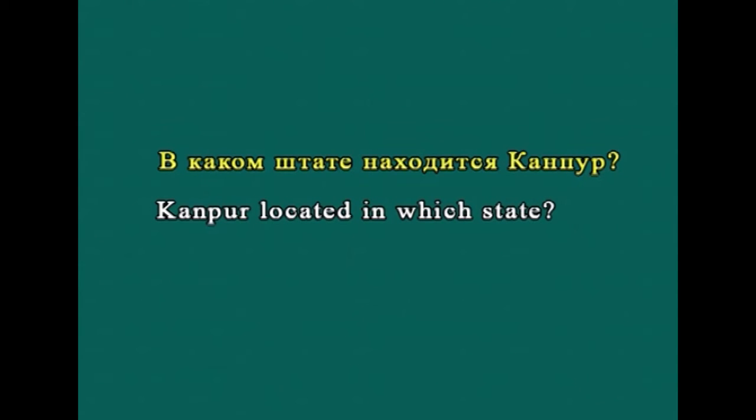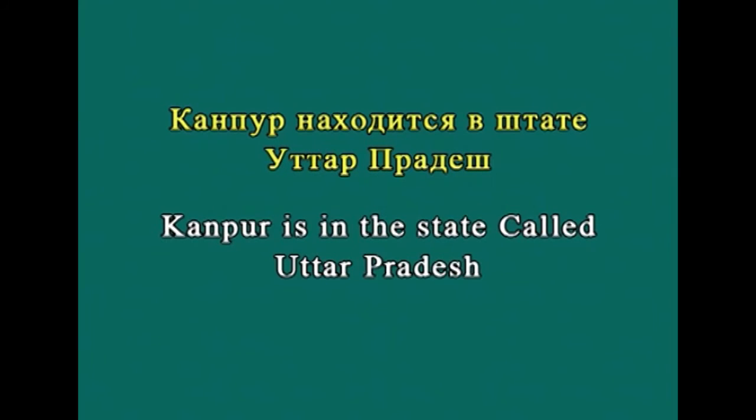In which state is Kanpur located? Канпур находится в штате Уттар-Прадеш. Kanpur is located in the state called Uttar Pradesh.